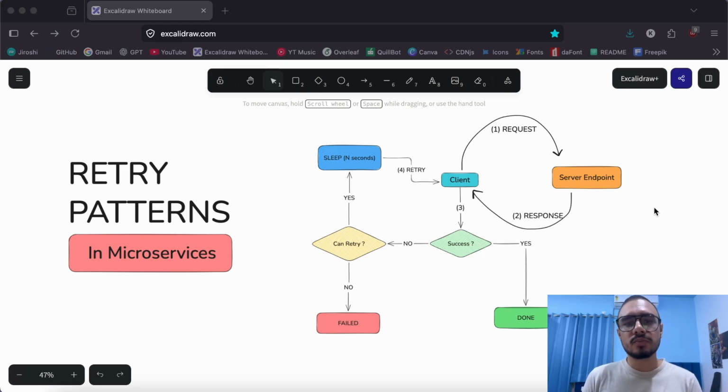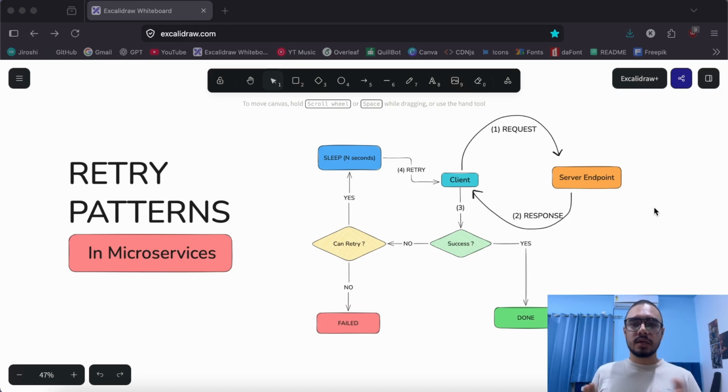Because the failure could be many things. It could be a hard failure, like an input failure, or maybe an internal server error, whatever. We don't want to retry that kind of request, right? Because we know it is a hard failure and it won't just fix itself by mere retrying. So we need to fail it. But if it is a temporary failure, like a rate limiting failure, too many requests, or bad gateway, or maybe just a network drop, it can happen, right? So in that situation, we can say yes, we can retry.